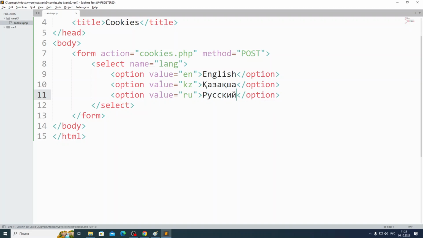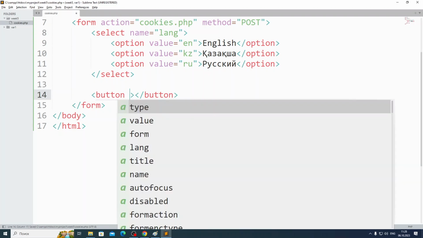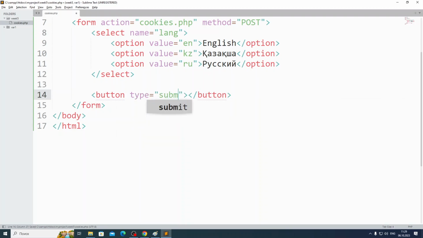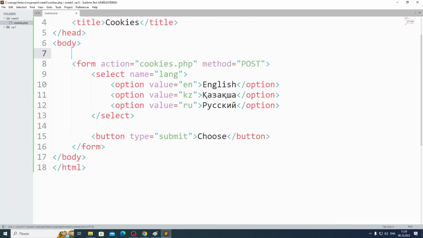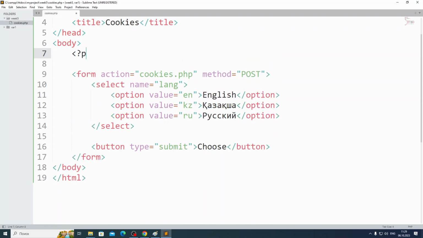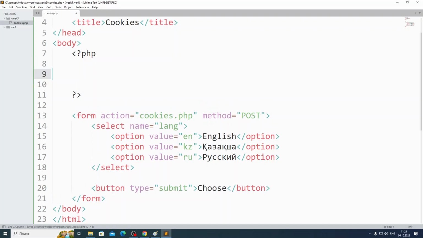Oh, I put 3 languages here, then I put a button here, type submit, and choose, okay, let me say "choose language." Then if we are submitting the form to the same file, it means I have to open the PHP here. I will not do many checkings and validations, okay.